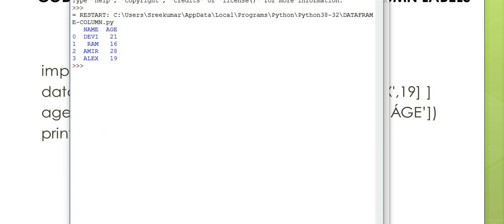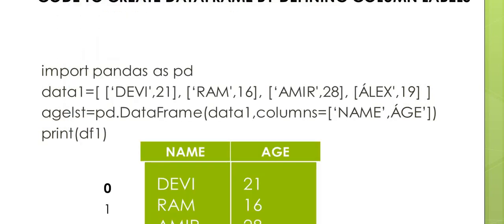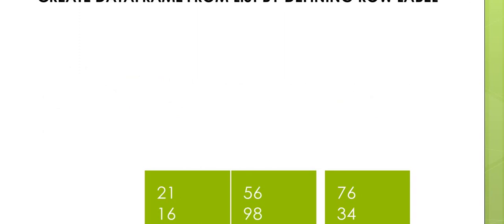So now I hope it is clear for you. Now we will create data frame by defining row labels. In the previous example, we have the row labels as 0, 1, 2, 3, etc. So that one is default row labels. If you want to change the row labels as Devi, Ram, Amir, Alex, then how can we do it?